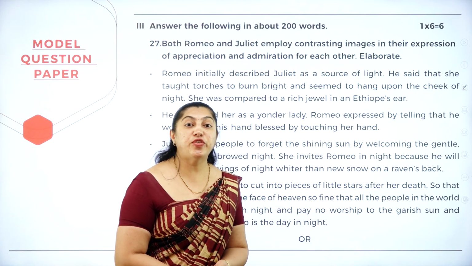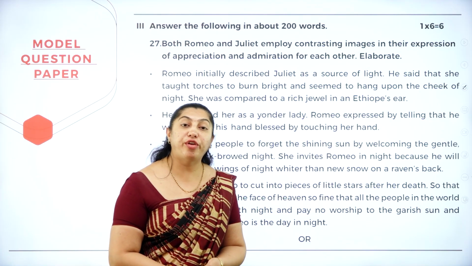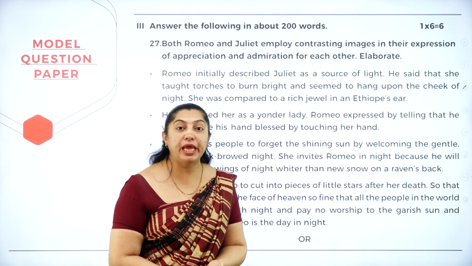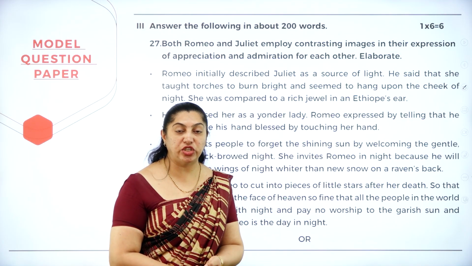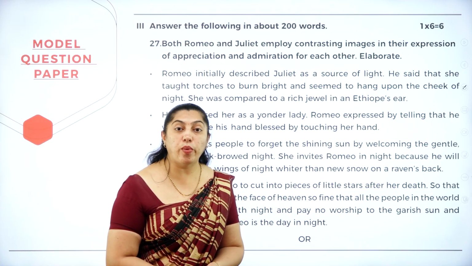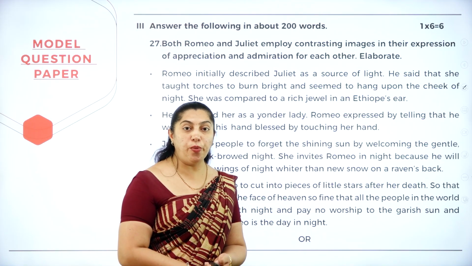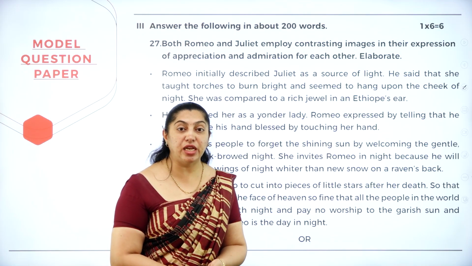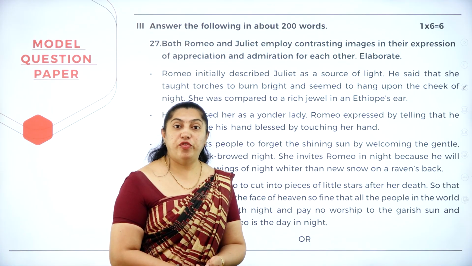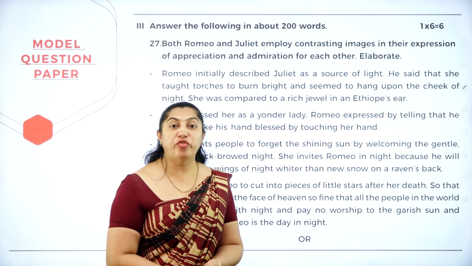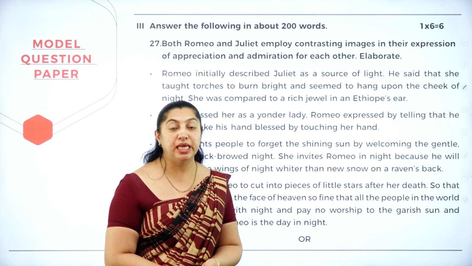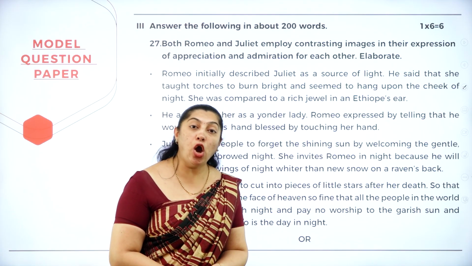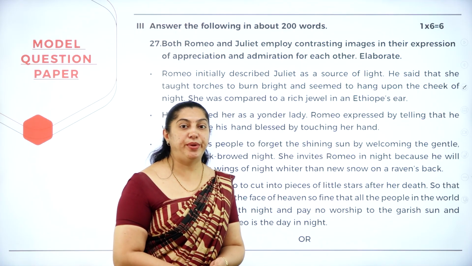When you write the answer for 6 marks, make sure that you write the word introduction and give the story of the beginning of the chapter as an introduction. Then move on to the main question. Divide the answer into 2 paragraphs. At last, write the word conclusion and give the conclusion for the answer. If you have time, make a habit of writing the critical analysis. Critical analysis is nothing but your opinion based on that chapter.